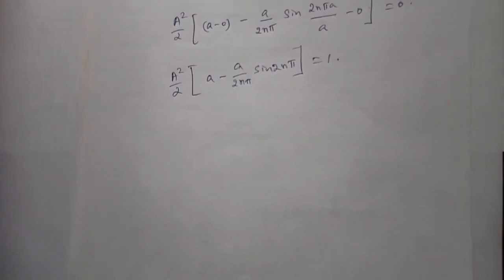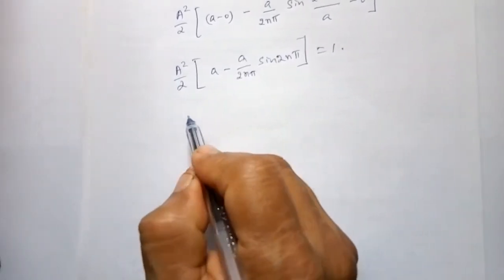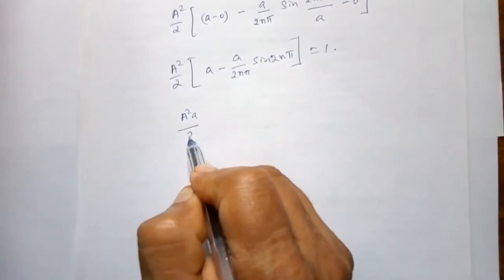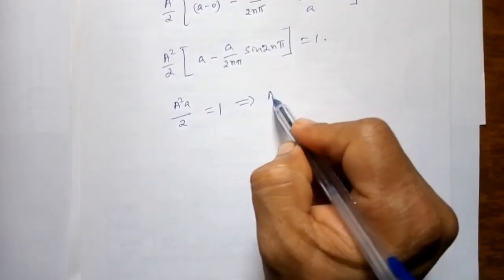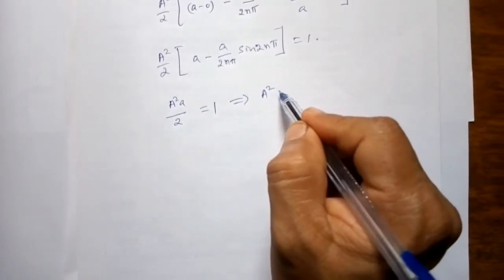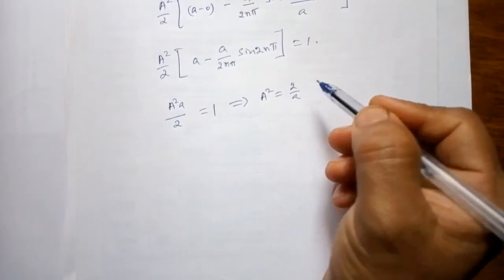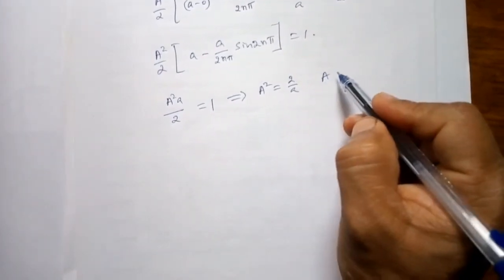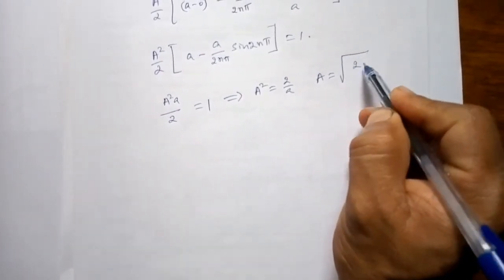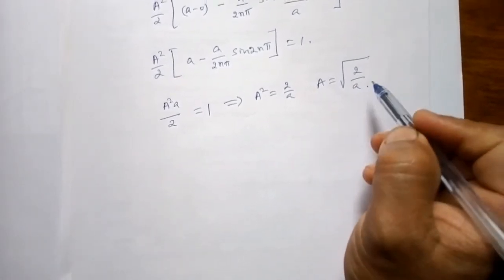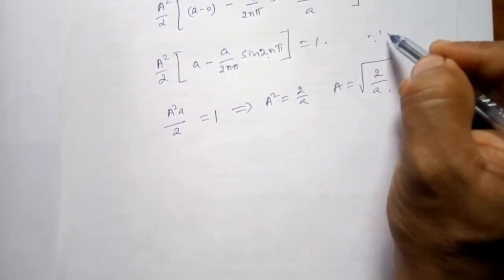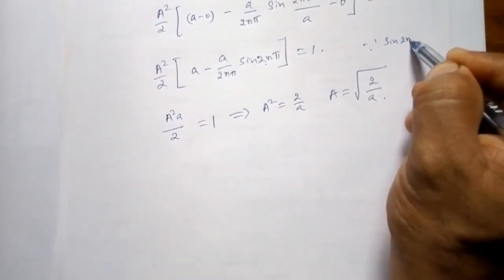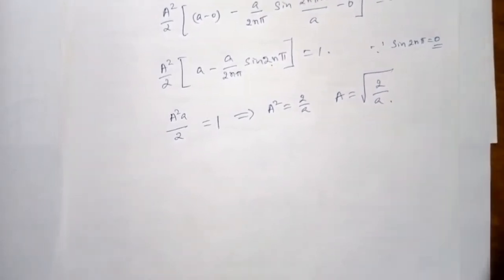Which means a³/2 is equal to 1, or a² is equal to 2/a, or a is equal to root of 2/a. The reason is that sin 2nπ is equal to 0.